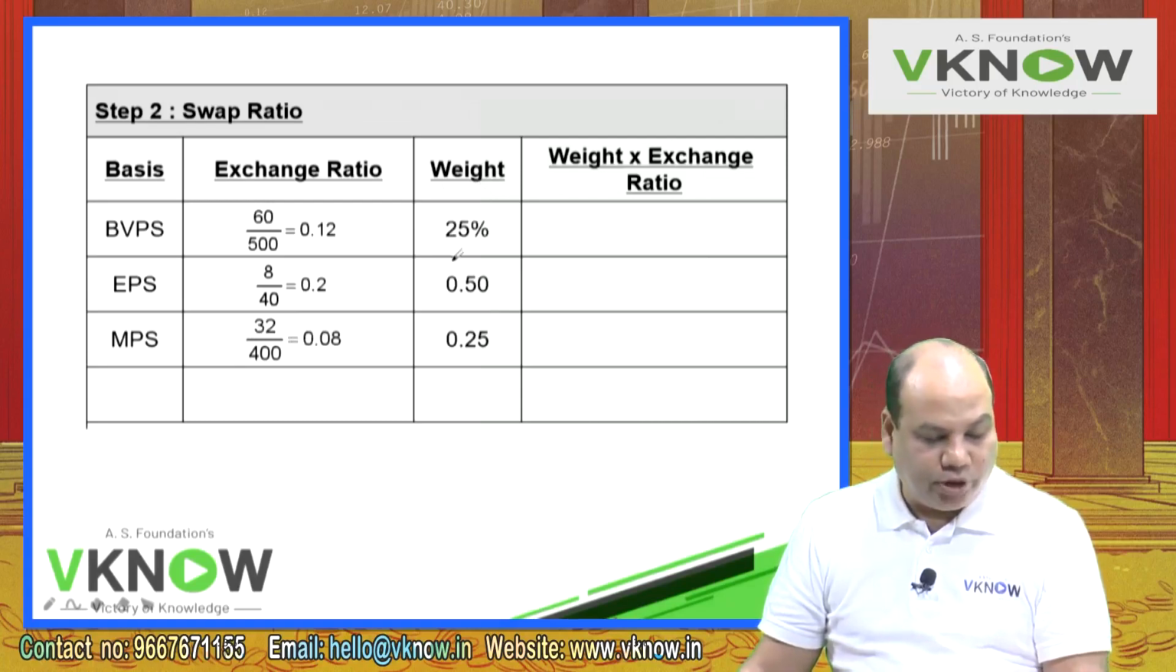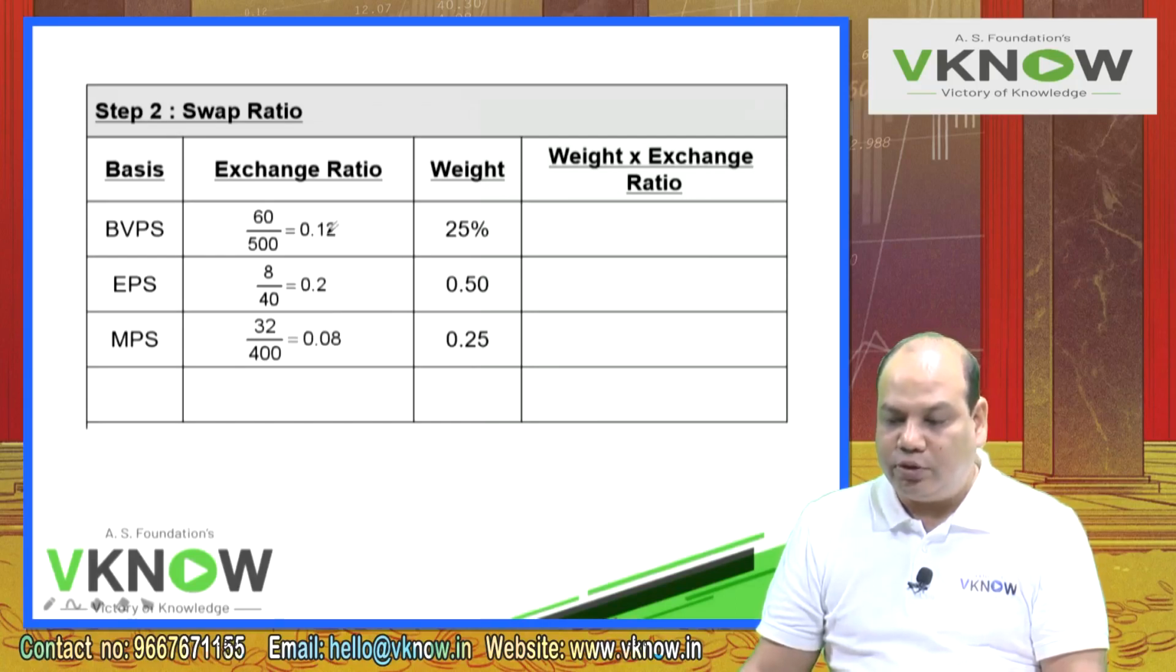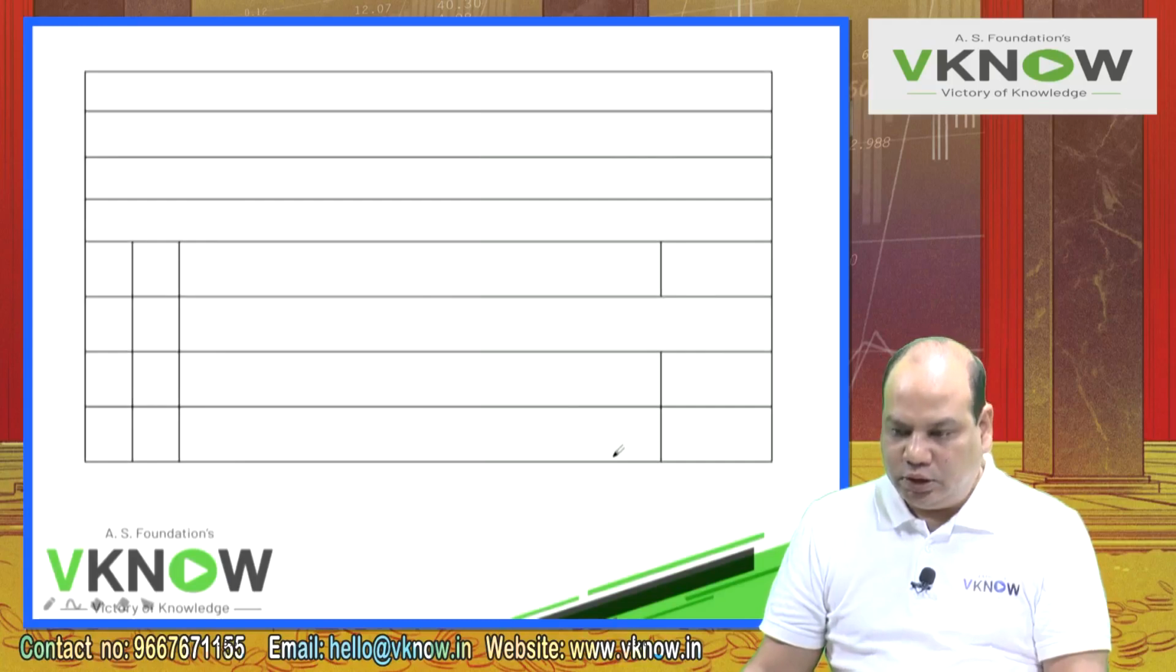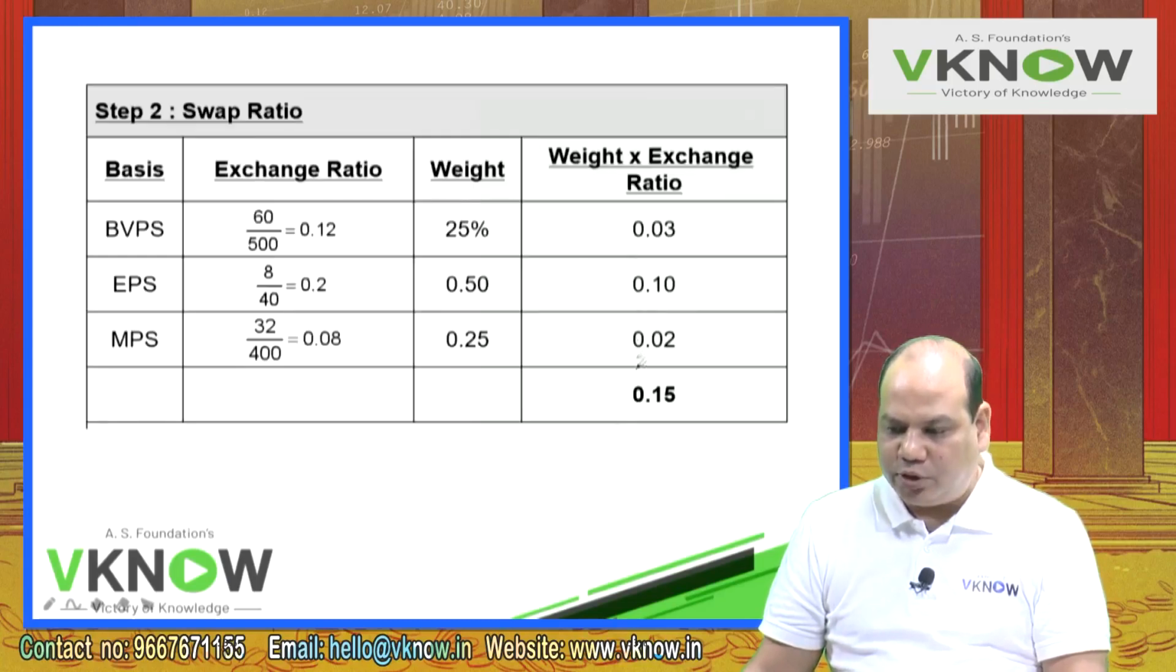0.25, 0.50, 0.25. 0.25 into 0.12 is 0.03. 0.50 into 0.2 is 0.10, and 0.25 into 0.08 is 0.02. Therefore, the total is 0.15. So this is my weighted average swap ratio, 0.15.